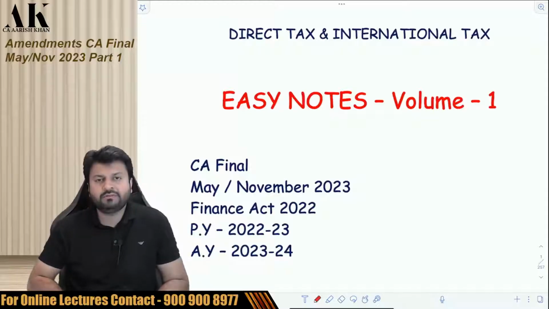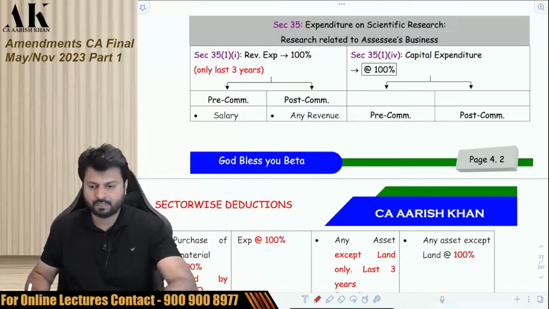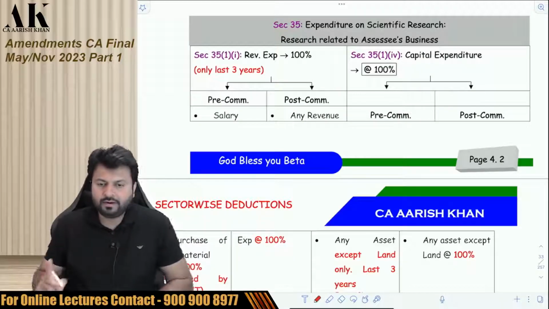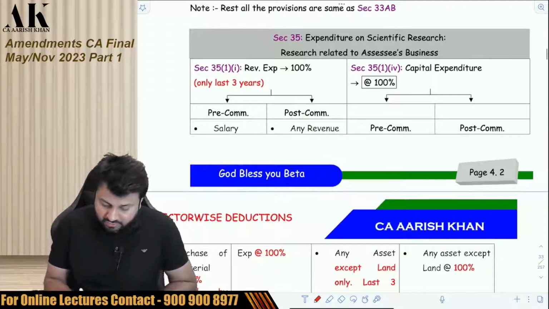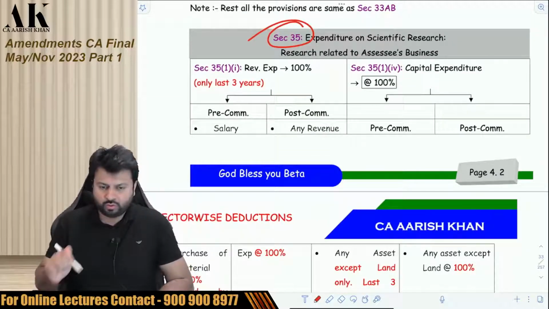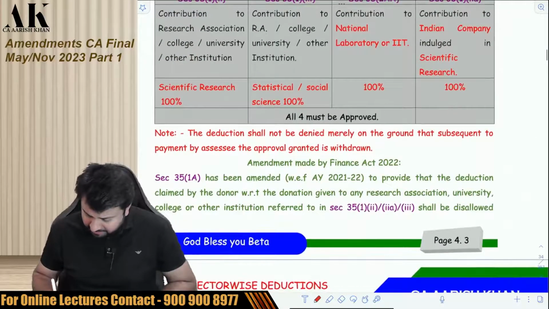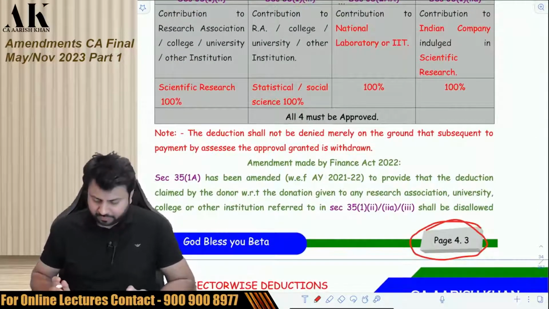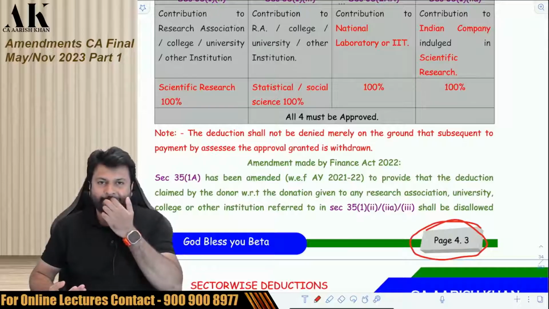The first amendment is there in the chapter of PGBP, in section 35, that is the scientific research section. That amendment is there on page number 4.3. If you come to page number 4.3, I request you all to first of all order the books, and then only go through the amendment, and that will make more sense to you all.